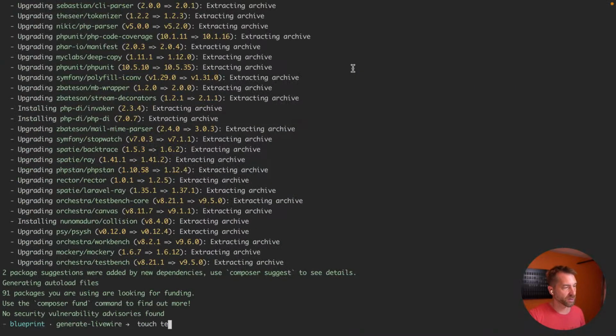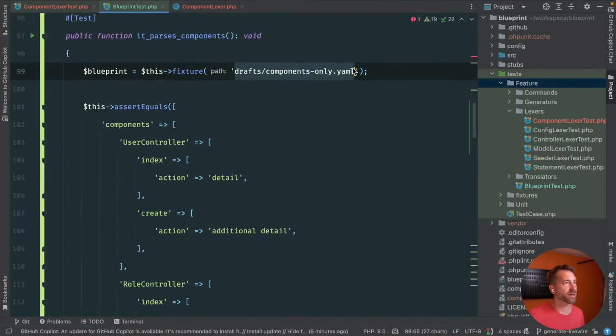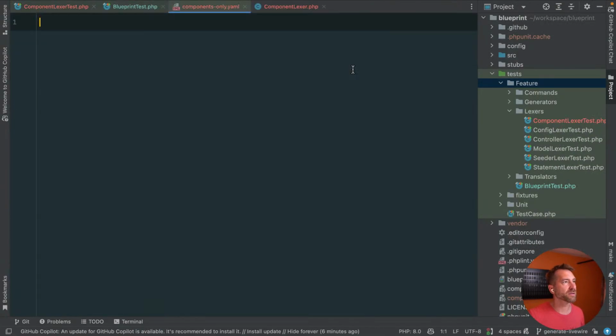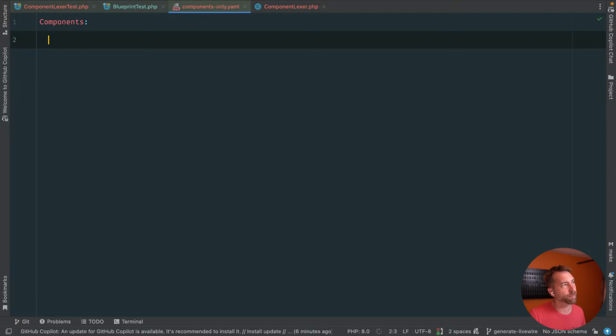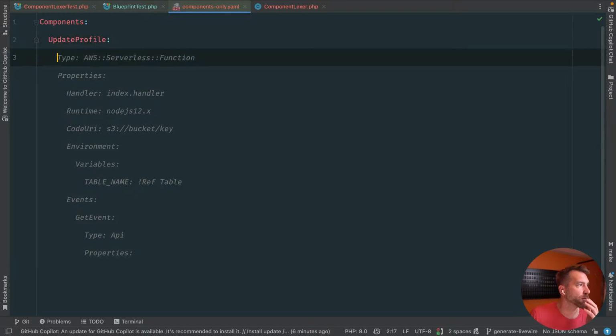Let's touch test fixtures that, and then let's go open this. Okay, this is where we'll get started. And I have a tweet on this, but we can recreate it. What I want to see is a components section, and let's just call this something like update profile. Again, I can clean this up over time. But let's say we have an update profile component in Livewire, right?